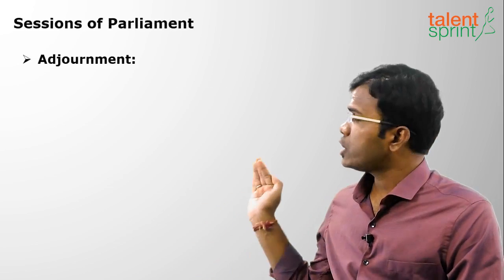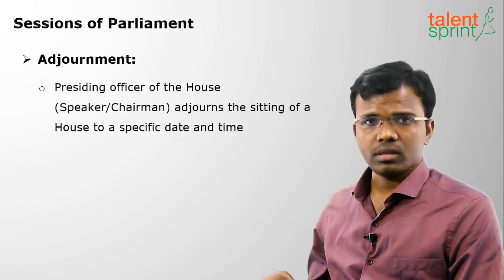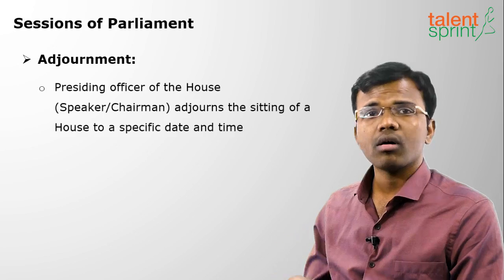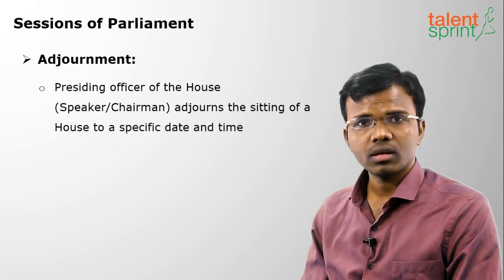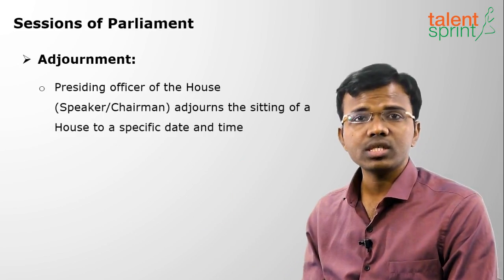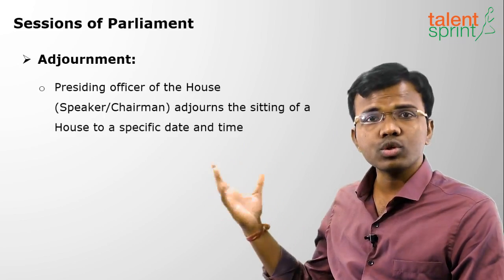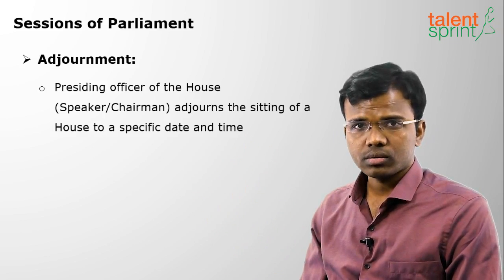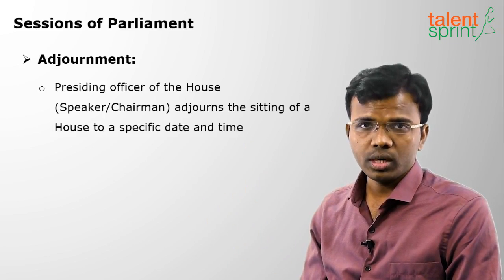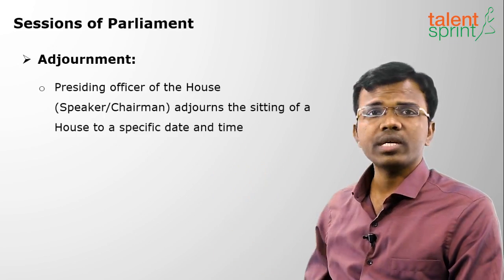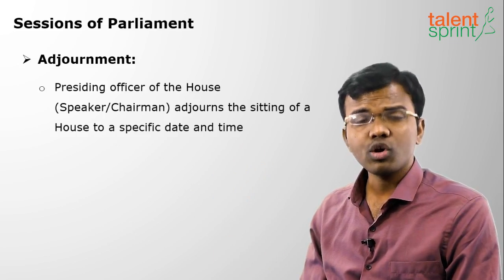Next is adjournment. What do you mean by adjournment? The presiding officer, who may be the Speaker in the Lok Sabha or the Chairman in the Rajya Sabha, can adjourn the house. Adjourning means postponing. He can postpone the sitting of the house. Suppose the Speaker says the house is adjourned till 3 p.m. today, that means I am mentioning a specific date and time. That is called adjournment.